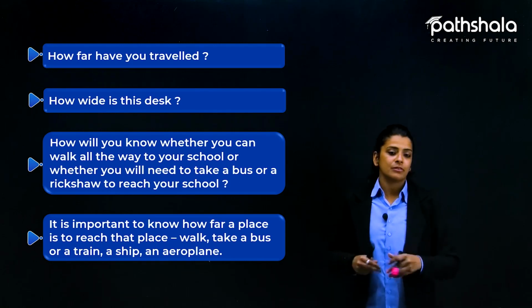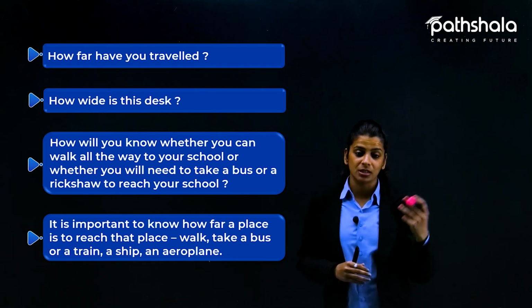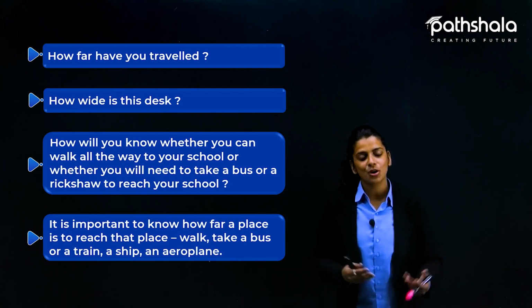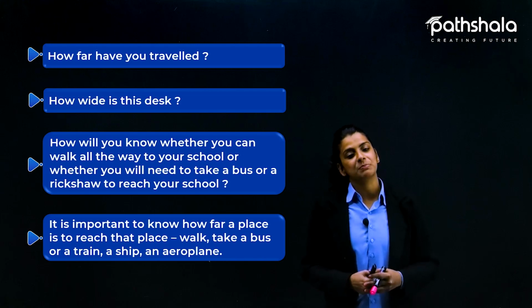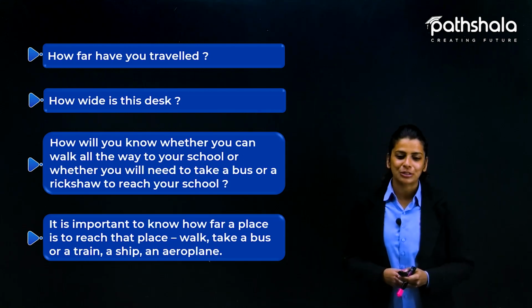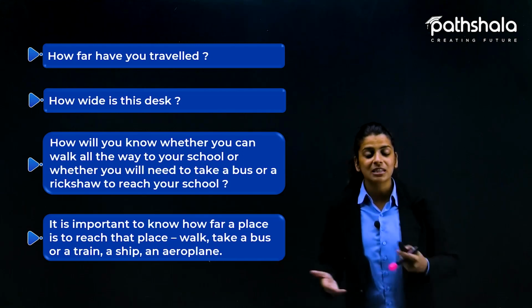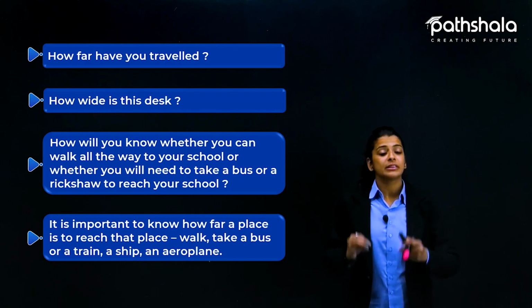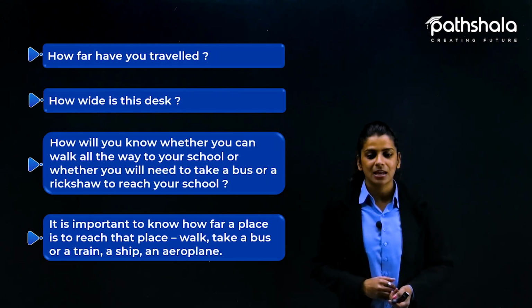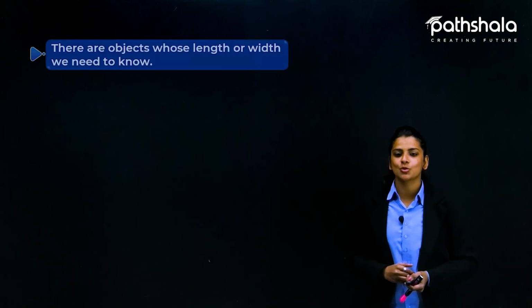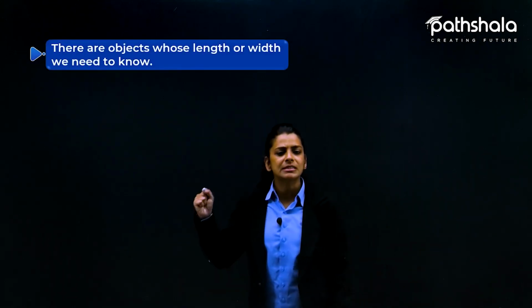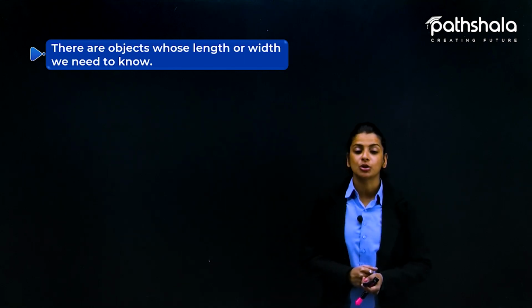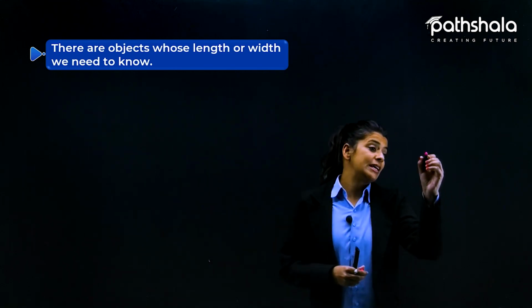And if we have to travel locally, then we can take a bus. Yeah, if we have to go nearby, we can use the bicycle or we can go on foot. So yes, these kinds of things we can decide if we know how far that place is. If we have that knowledge, we can apply it here. So yes, there are objects whose length or width we need to know. For example, we talked about the desk also.